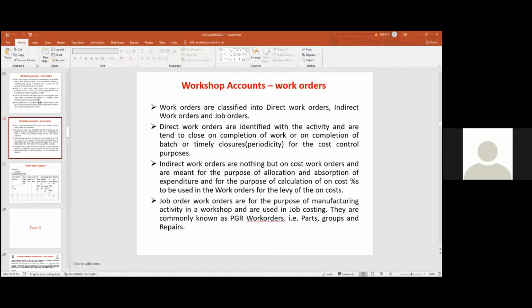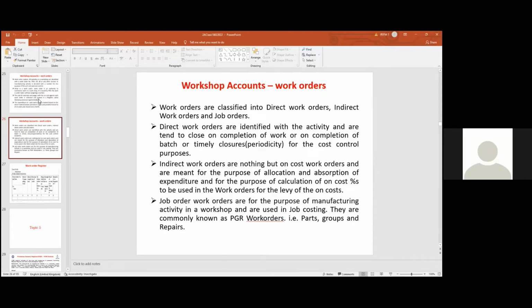Work orders can be classified into direct work orders, indirect work orders, and job orders. Direct work orders are identified with the activity, so POH, direct activity, and tend to close on completion of work. Once the work is completed, we will close the work order. For manufacturing, like a brake block, once the whole batch is completed, close it, count the whole expenditure, and expenditure divided by the number of units is the unit cost. That is known as